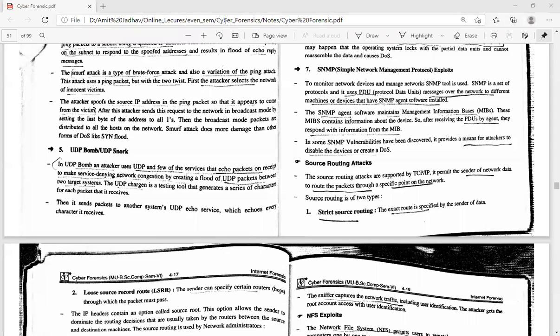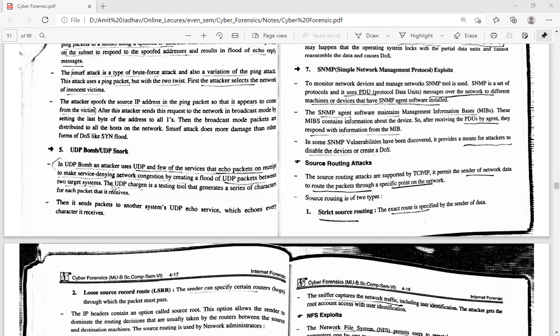Next one is the UDP bomb or the UDP snork. In the UDP bomb, the attacker uses UDP and a few of the services that echo packets on receipt to make the service deny network congestion by creating a flood of UDP packets between two target systems.